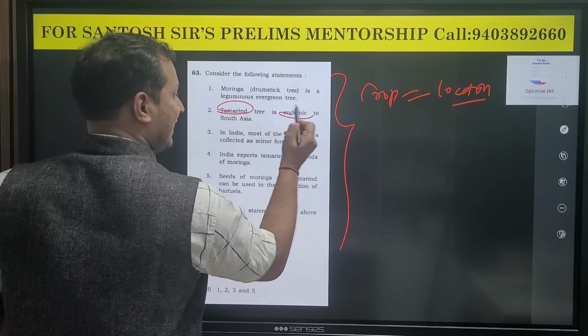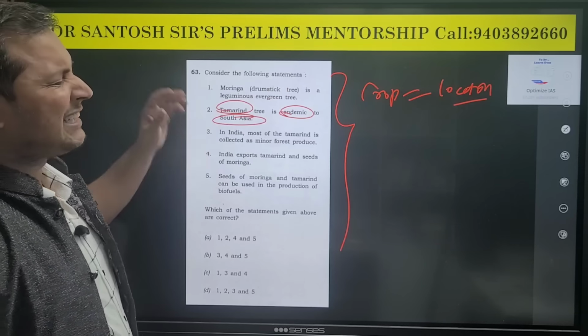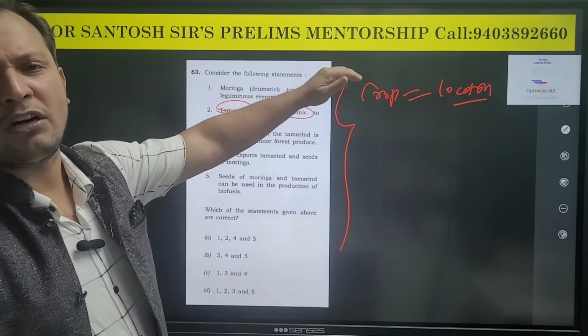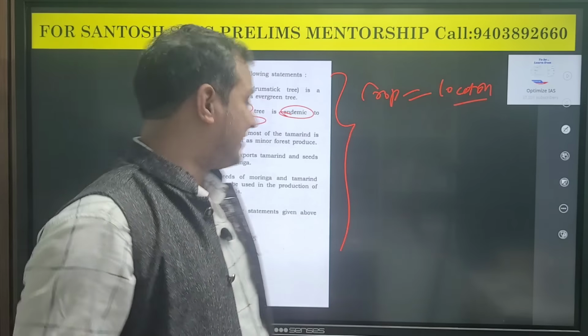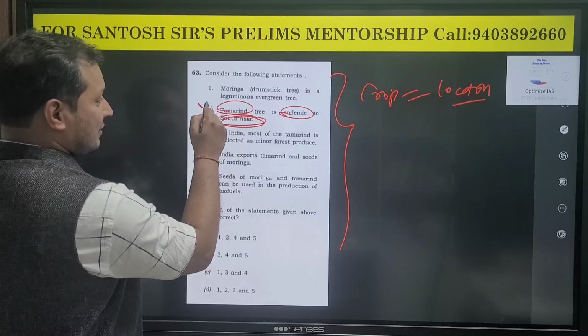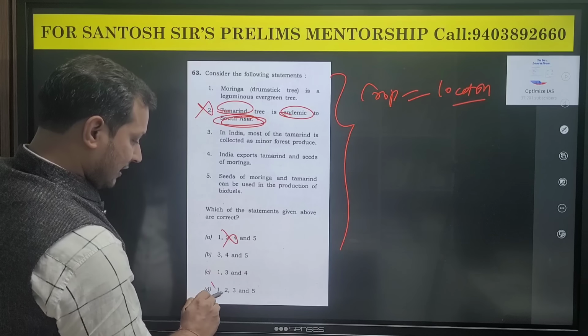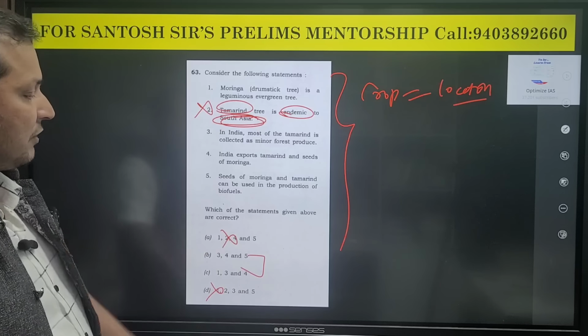Tamarind tree is endemic to South Asia. Endemic to South Asia, native to South Asia, belongs to South Asia, naturally to South Asia: such kind of statements are generally incorrect. They change the location. So this is incorrect. Automatically you are left with 2 options.